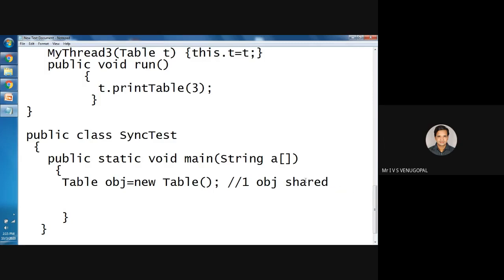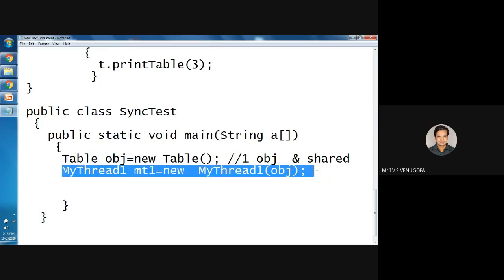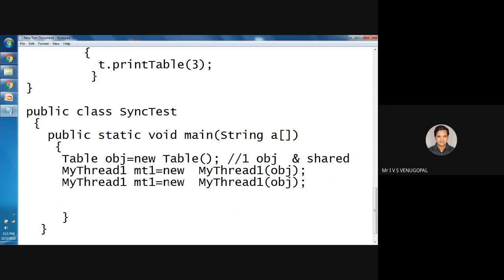One object, and it is shared among 3 threads. So it needs to be shared between my thread 1, MT1 equal to new MyThread1, and my thread 1 needs to have access to the table object. My thread 2, MT2 equal to new MyThread2, the same object.